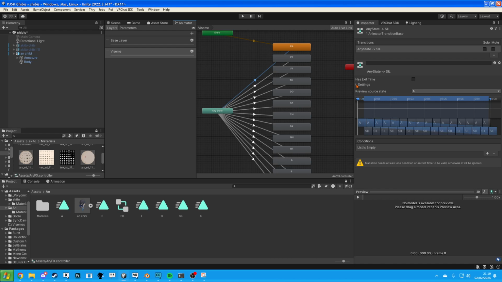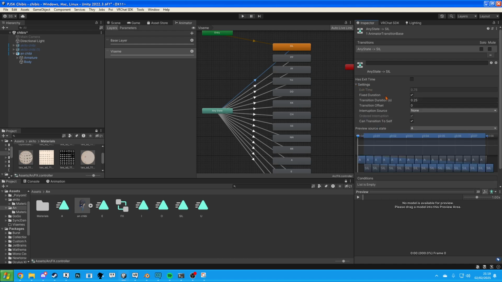For every single transition, we need to go to settings, make the duration 0.1 and untick can transition to self. So let's just do that. Oh, for fuck's sake, this is why it gets annoying.